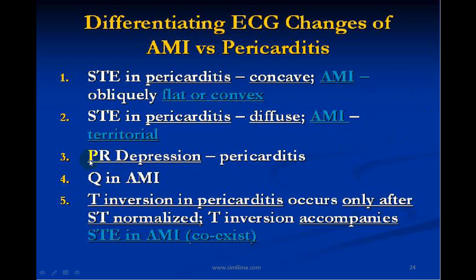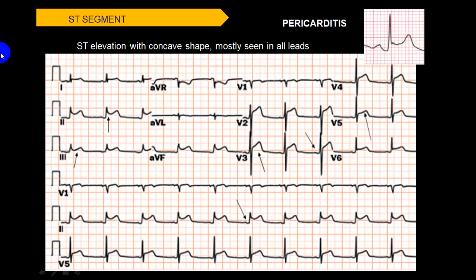In AVR, you can have a PR depression, which is more in favor of pericarditis. You will have Q wave appearance in case of an MI, but not in case of pericarditis. You will have T wave inversion in pericarditis, which occurs only after the ST segment becomes normal. So T wave inversion is usually after the ST segment becomes normal, while in a case of STEMI, T wave inversion is along with the ST elevation. So these are some of the criteria which will help you to differentiate MI from pericarditis. Go through those at your convenient time.